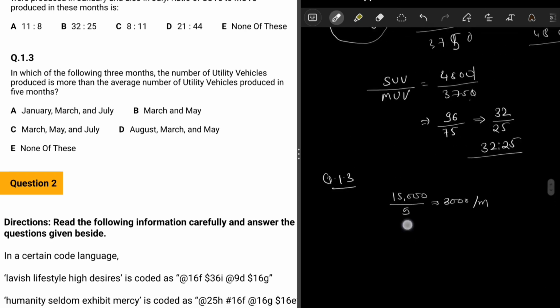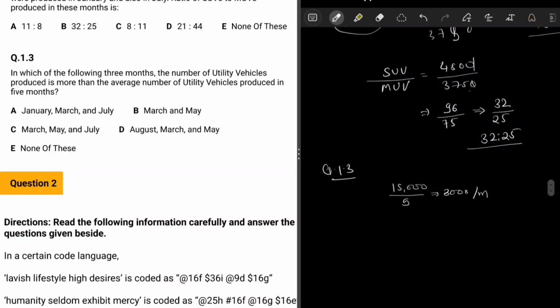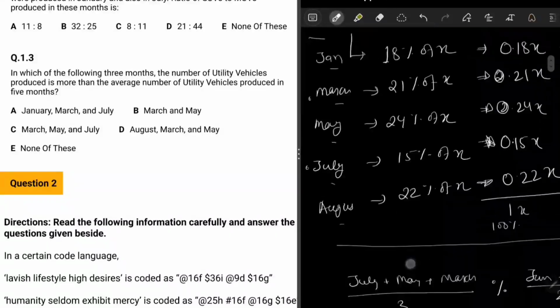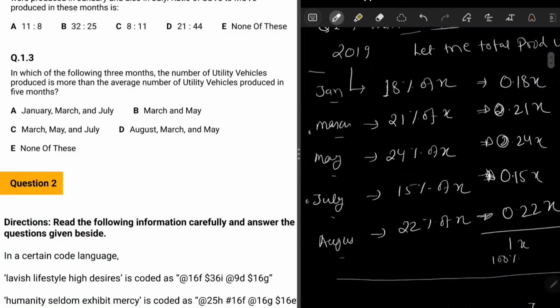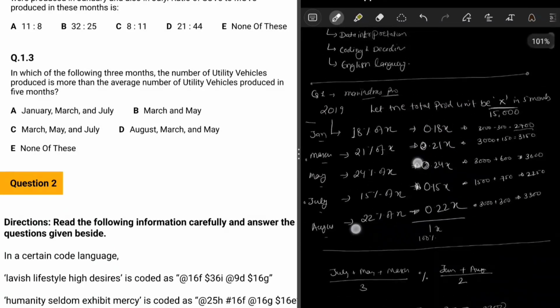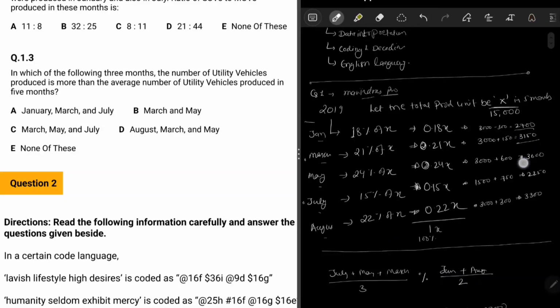So now if you want to solve it, the question is simply asking in which month the number is exceeding this number. That means any month where the number of production is more than 3,000 needs to be included in the answer. What are those months? If you see, in the month of March, in the month of May, and in the month of August, these are the 3 months where the production is higher than the average, right? Hence March, August and May. This is our right answer. Cool.